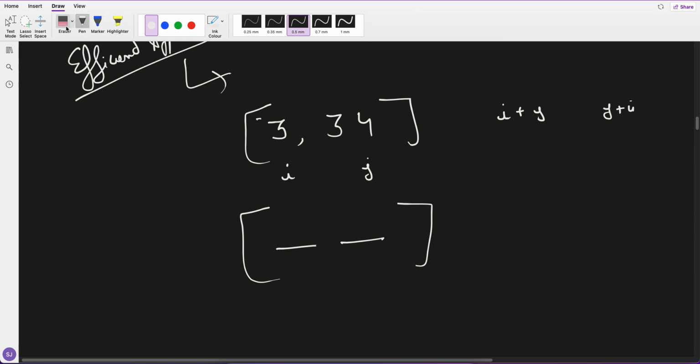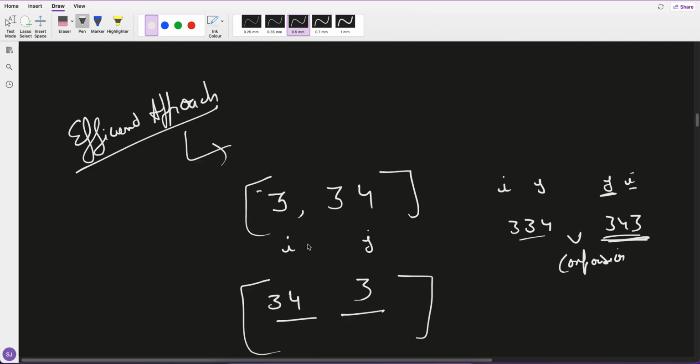If I consider it as a string, let's consider IJ and JI. IJ is 334. JI is 343. Now I will do the comparison. Based on that, which one is highest? If JI is highest, it means J should be first and I should come after. So in this case, J is bigger, 34, and I should be second, 3.